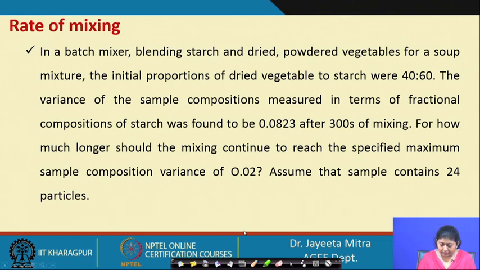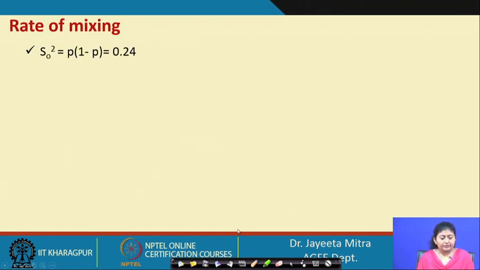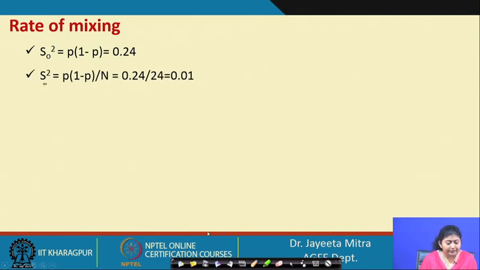So, we have got the time, we have got the number of particles. And also the proportion of the two components, that is the starch and the dried powdered vegetable, those things are given. So, then S 0 square, that is P into 1 minus P, we will calculate. So, P is given 0.4 into 1 minus P, so 0.24. Then S infinity square, that is P into 1 minus P divided by N, number of particles. So, that we are getting 0.24 by 24, 0.01.